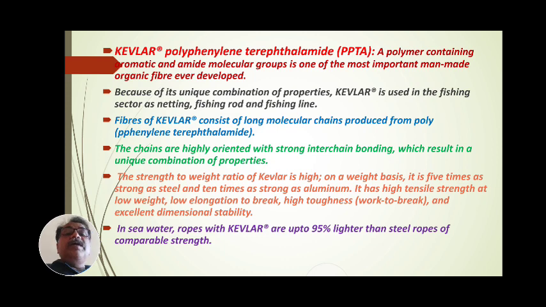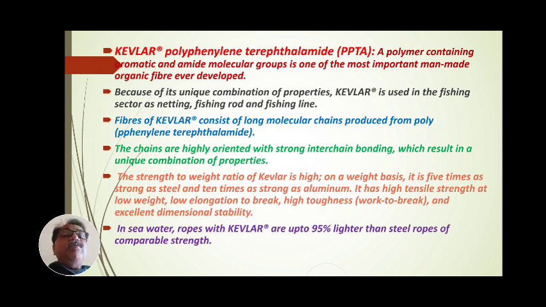It is one of the most important man-made organic fibers ever developed. Kevlar is a synthetic, man-made organic fiber produced by human beings.